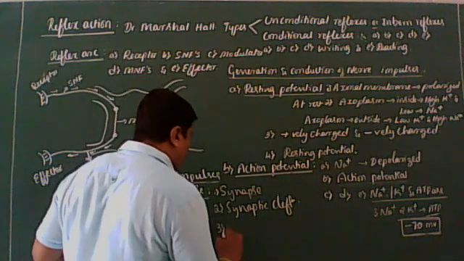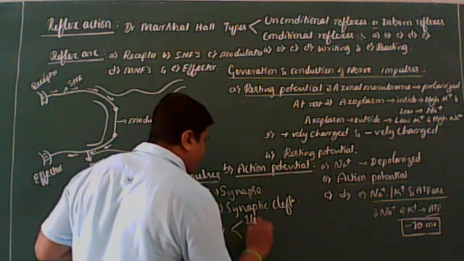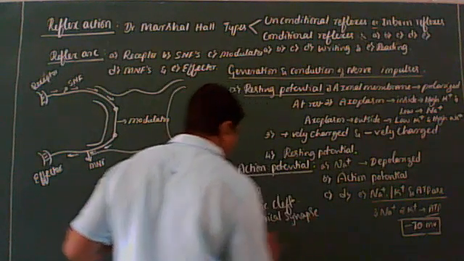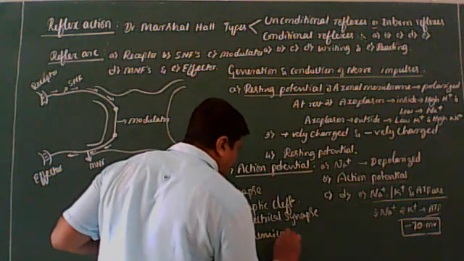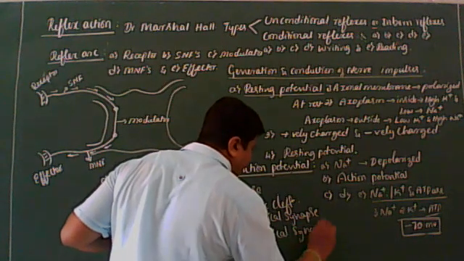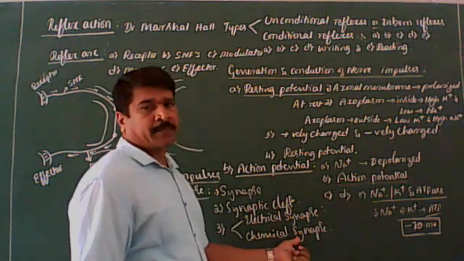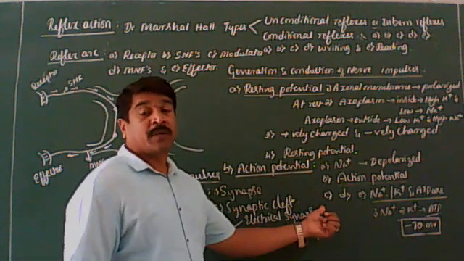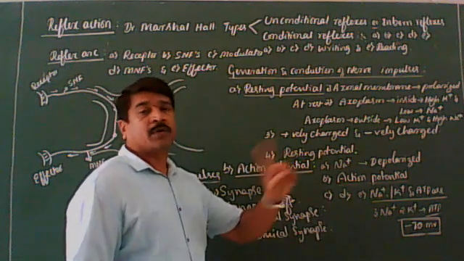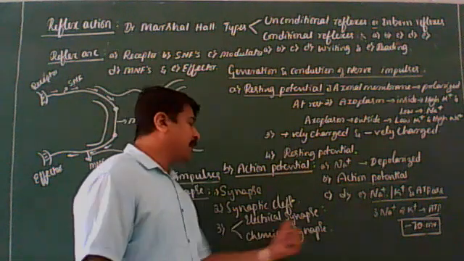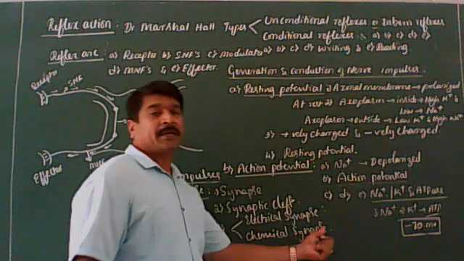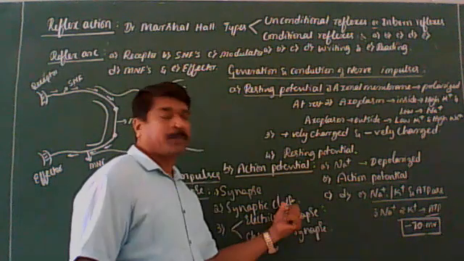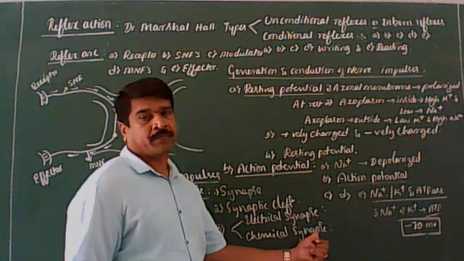Synapse is of two types: electrical synapse and chemical synapse. In electrical synapse, the pre and postsynaptic membranes are in close proximity without any synaptic cleft. In chemical synapse, the pre and postsynaptic membranes are separated by a gap called the synaptic cleft. So these are called chemical synapses. I think you are getting it.